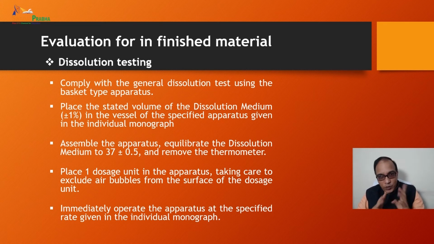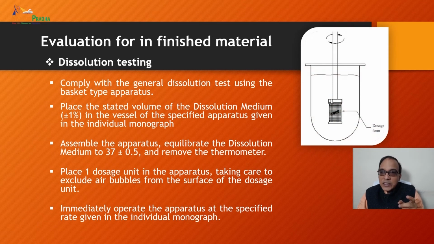Place the stated volume of dissolution medium ±1% in the vessel of the specified apparatus given in the individual monograph, assemble the apparatus, equilibrate the dissolution medium to 37 ± 0.5 degrees Celsius and remove the thermometer. Place one dose unit in the apparatus, taking care to exclude air bubbles from the surface of the dosage unit. Immediately operate the apparatus at the specified rate given in the individual monograph.